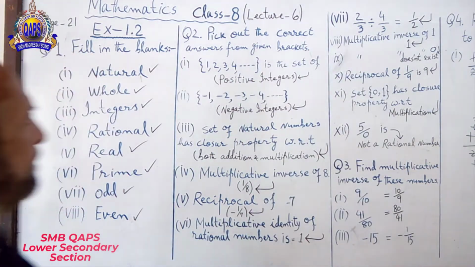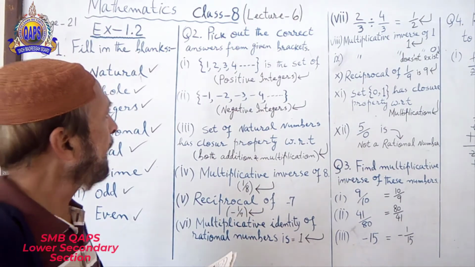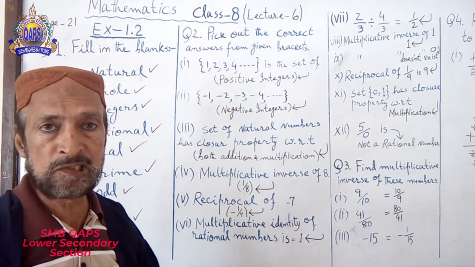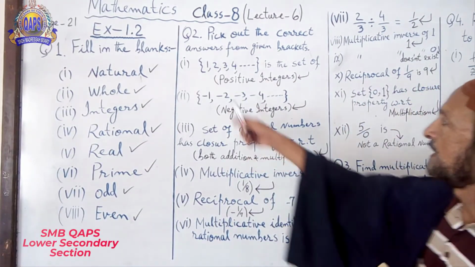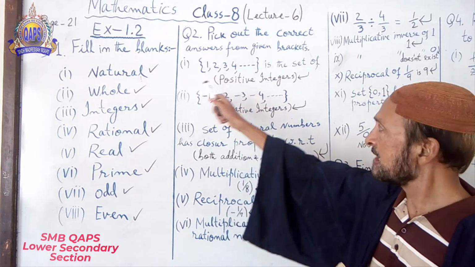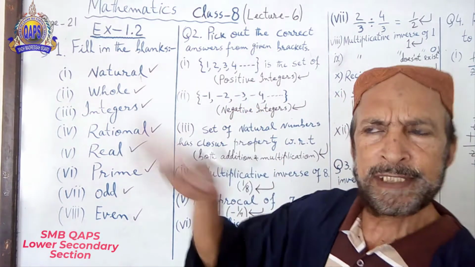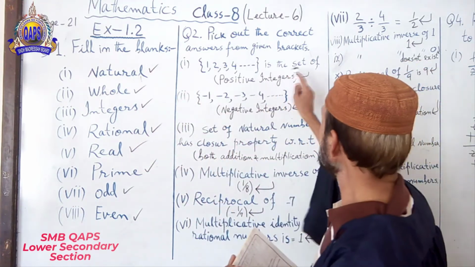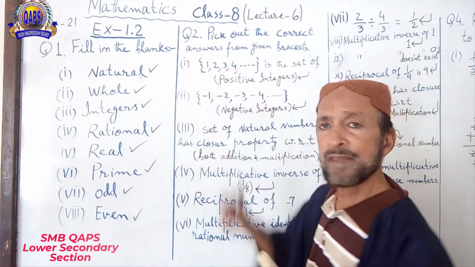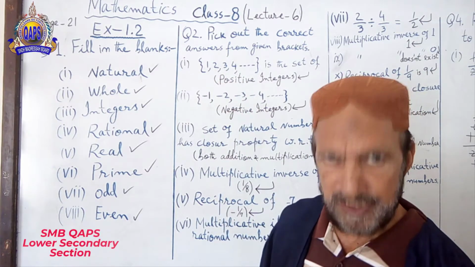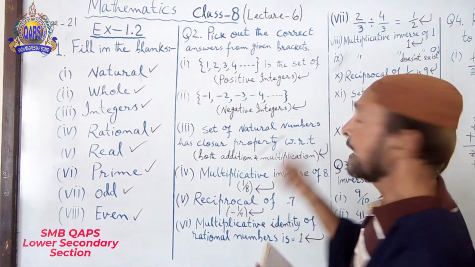Question number 2. Pick out the correct answers from given brackets. Set of numbers 1, 2, 3, 4 and so on, 5, 6, 7, 8, 9, 10 is the set of positive numbers. So you have some options.